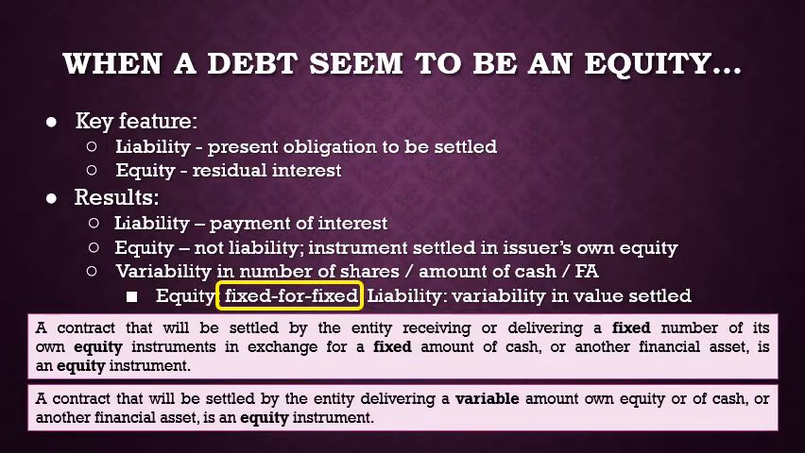However, if the contract requires settlement by delivering variable amounts of own equity or cash or another financial asset, it should be classified as a liability. So if a contract requires an entity to deliver as many equity instruments as are equal value to a certain amount, the holder of the contract is indifferent whether it receives cash or shares to the value of that amount. Therefore, such contract will be considered a debt.